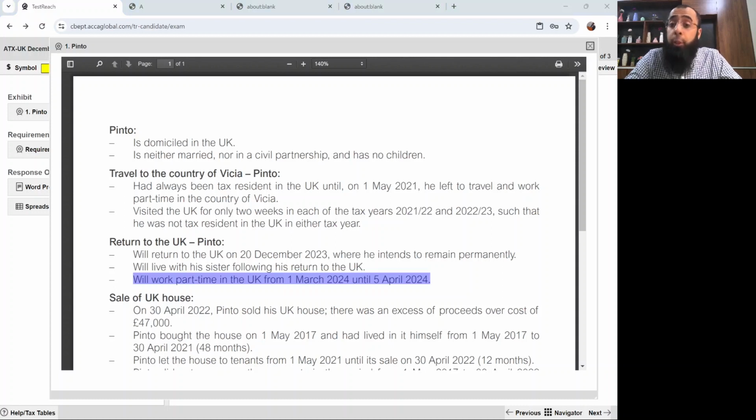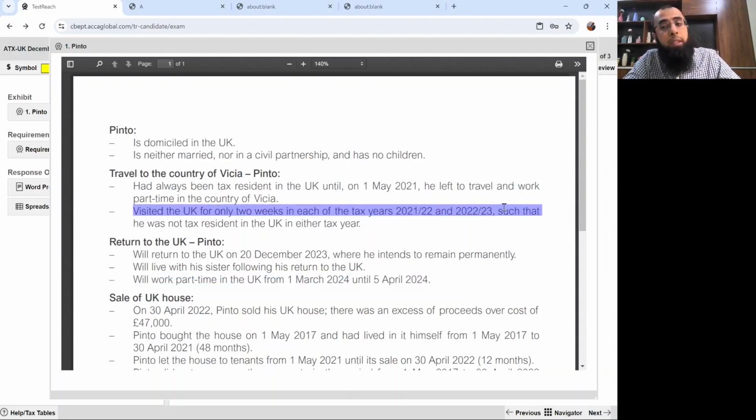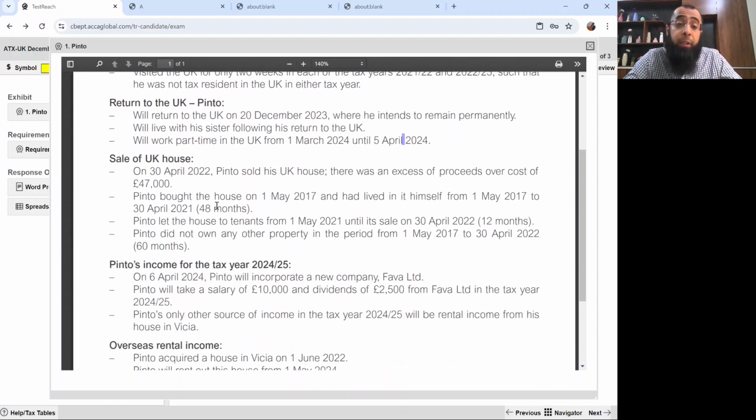So for 23-24, we need to look at his residence status. The question has clearly told us that in 21-22 and 22-23, he is not a UK resident. But for 23-24, when he returned in the month of December and till 5th April 2024, we need to look at his residence status. And that will be one of the requirements of the question.